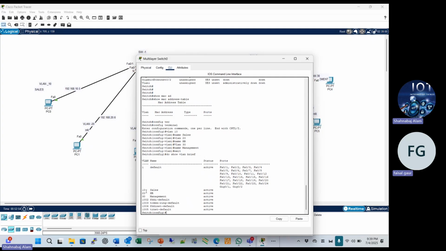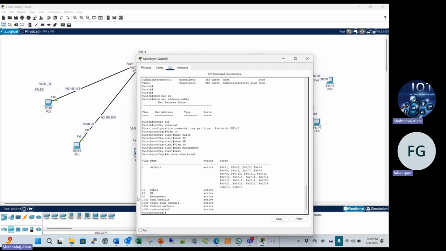We created VLAN 10, VLAN 20, VLAN 30, but right now we don't have any active port in these VLANs, because we didn't assign any port to VLAN 10, VLAN 20 or VLAN 30.